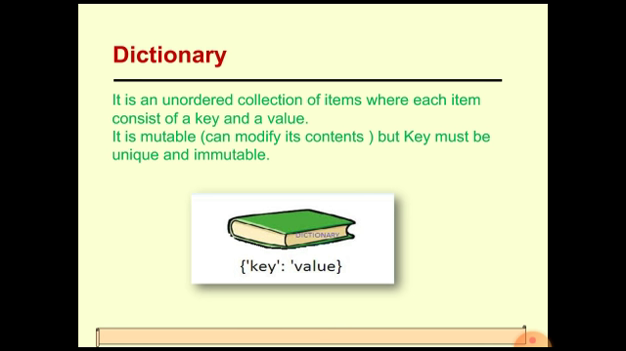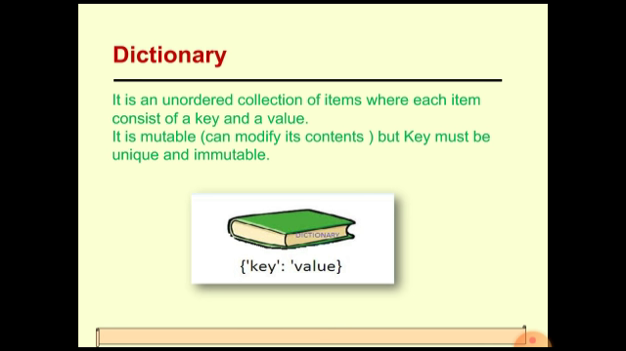But in the case of a dictionary, each item consists of not a single value but a key value pair. There is a key and there is a value. Like in an English dictionary, there is a word and there is a meaning. If you try to establish an analogy between the English dictionary and the Python dictionary, the word is the key here and the meaning is the value.